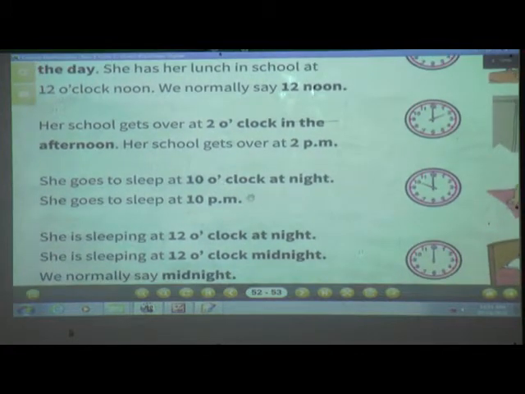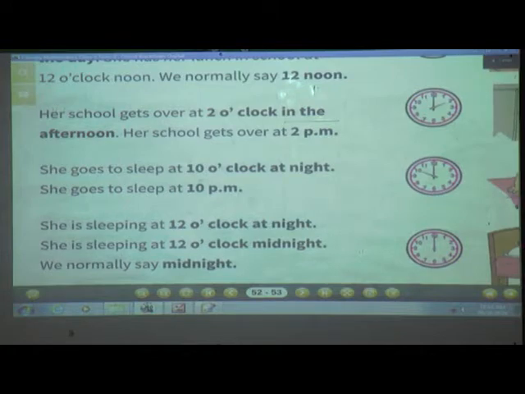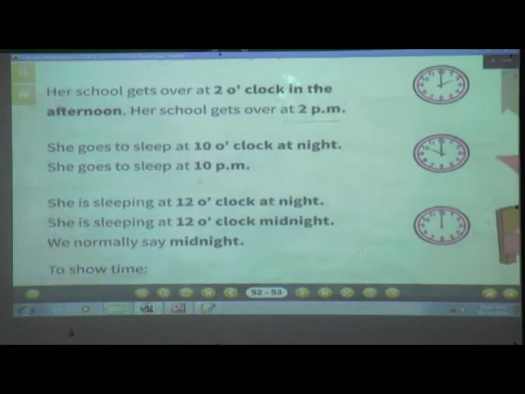We will just read all the sentences. She goes to sleep at 10 o'clock at night. She goes to sleep at 10 PM.